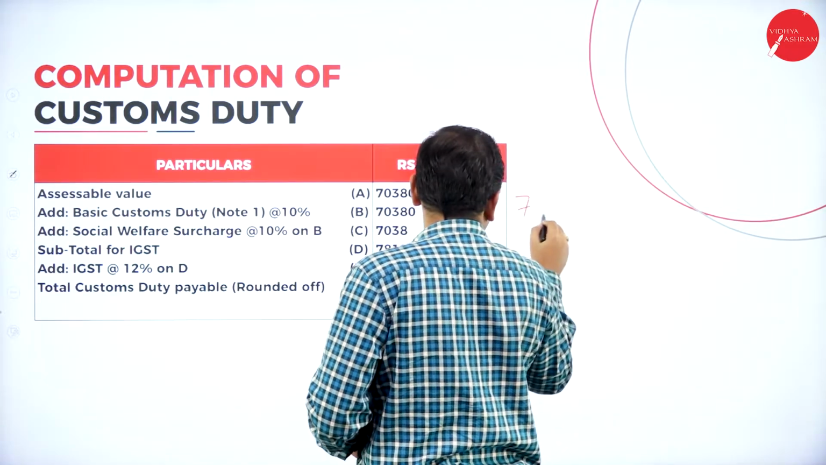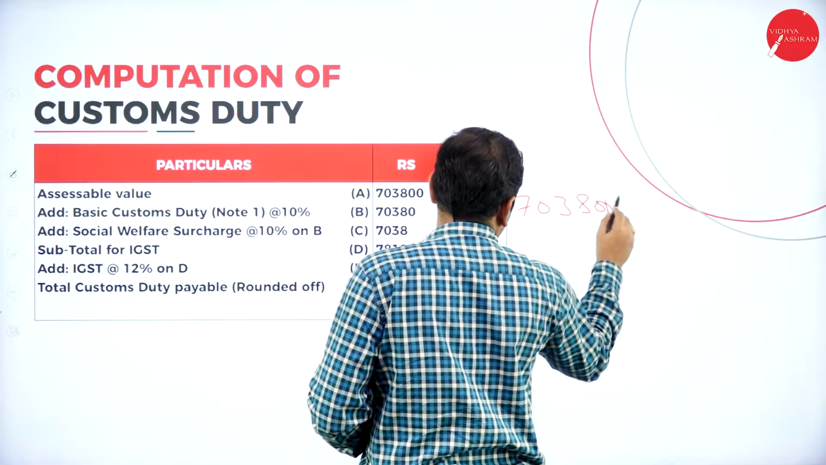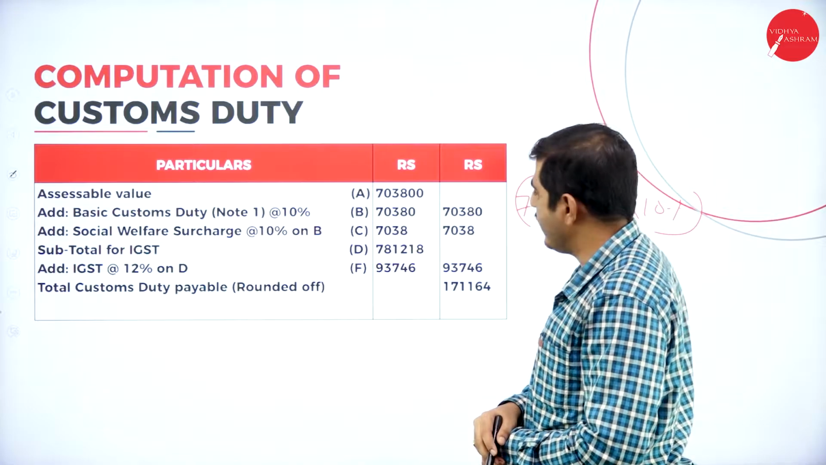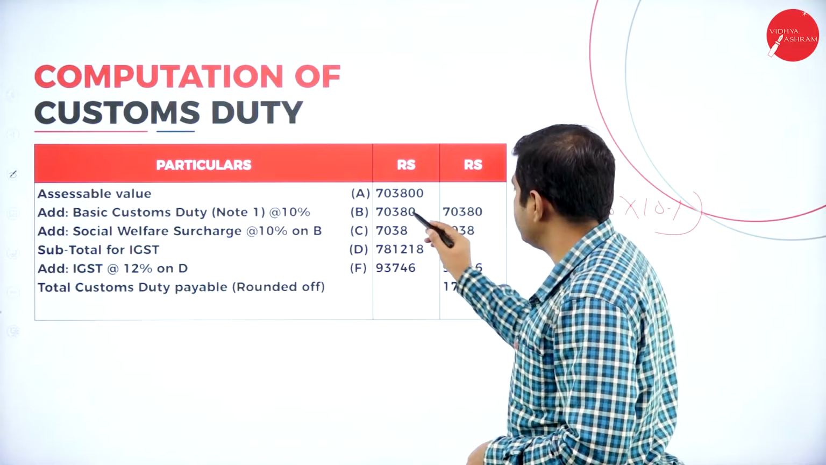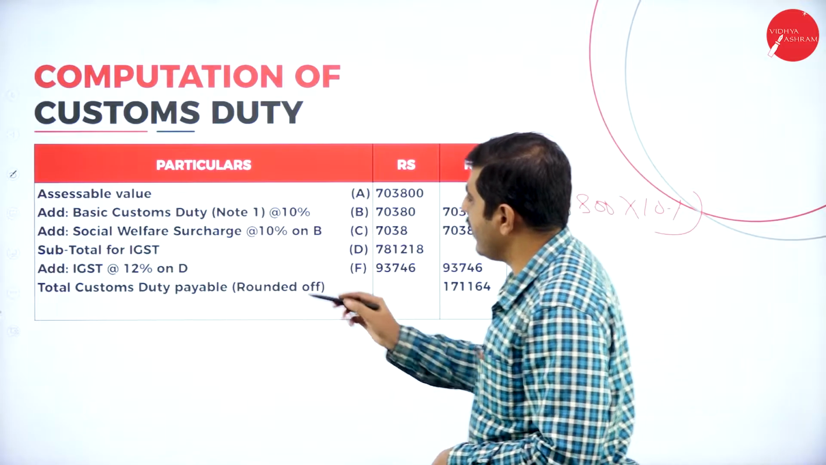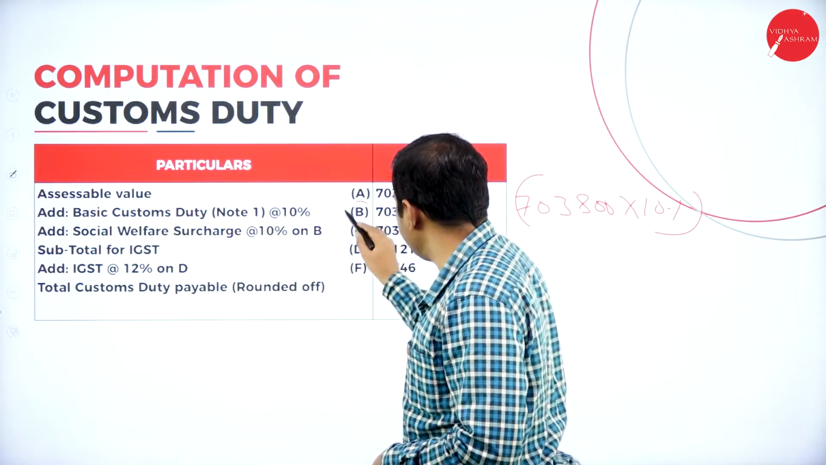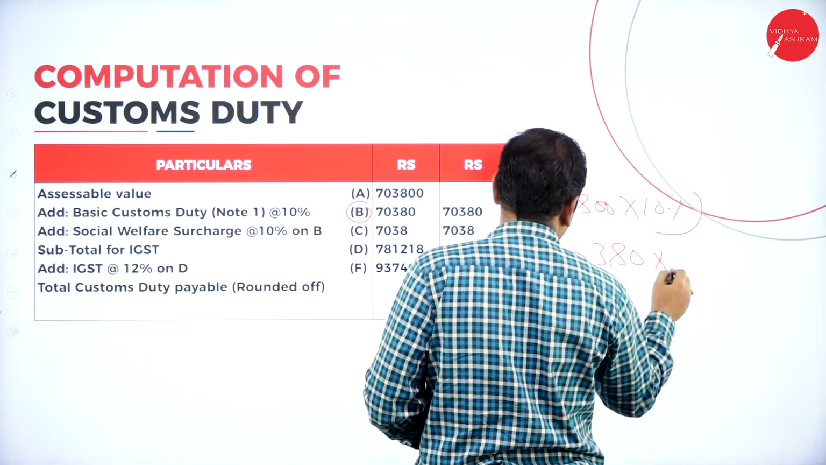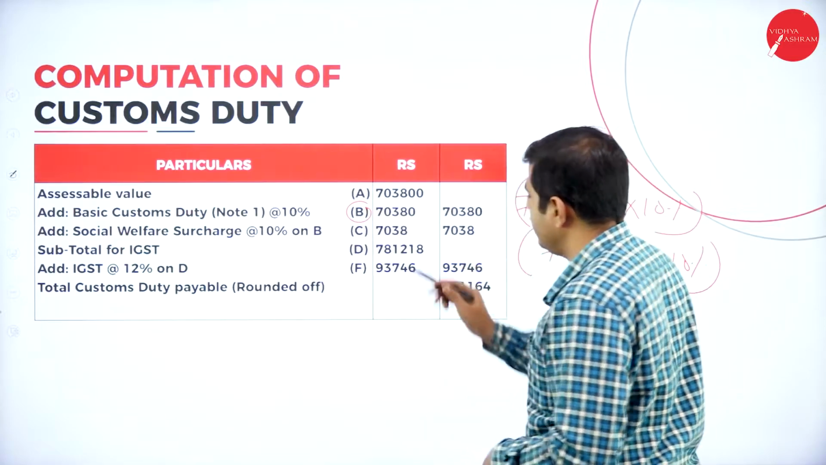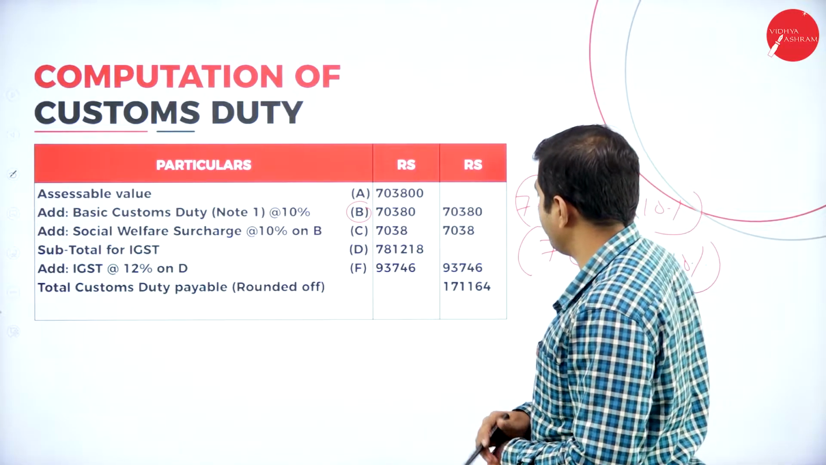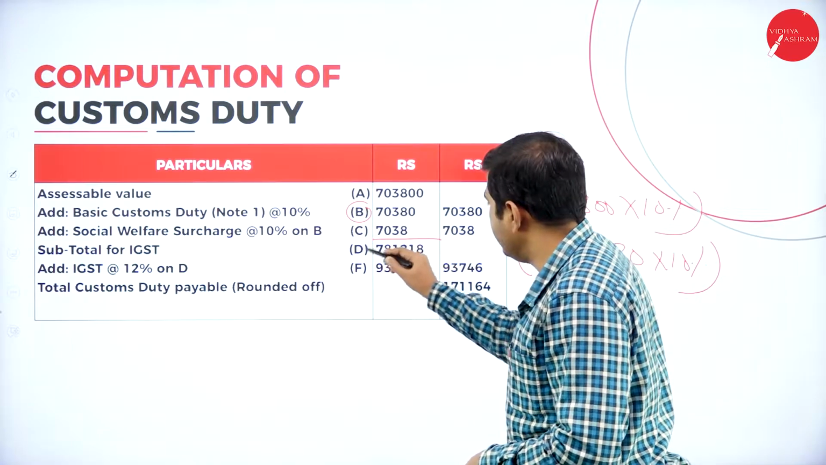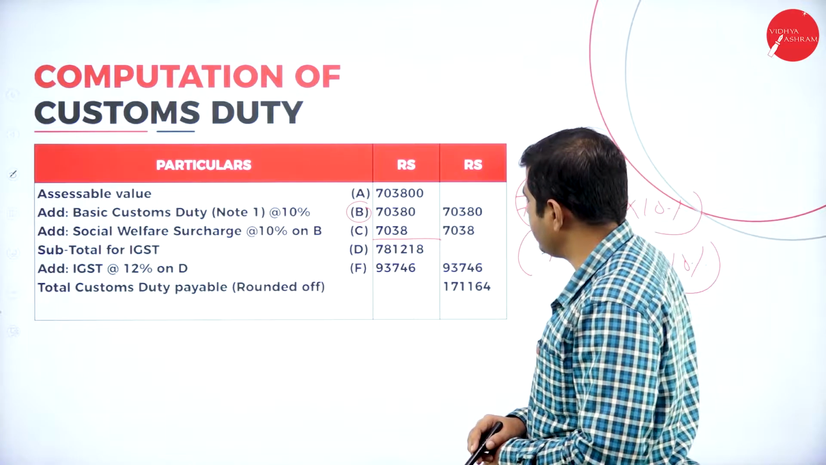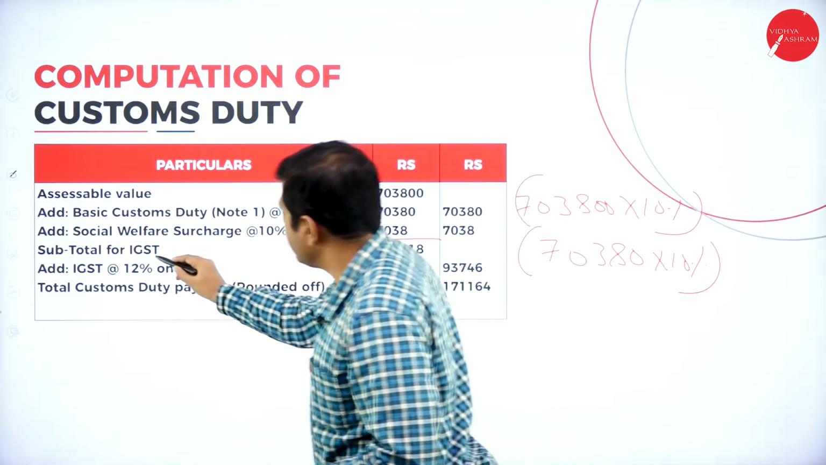7,03,800 into 10% gives 70,380 rupees. Let's consider this as B. Again we have to add social welfare surcharge on this B. 70,380 rupees into 10% means 7,038 rupees. Add these three items, and we will get the total of 7,81,218 rupees.